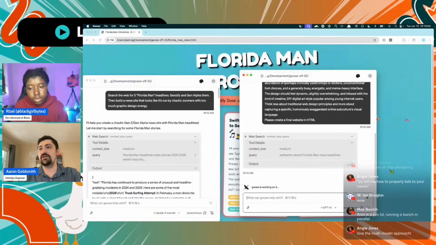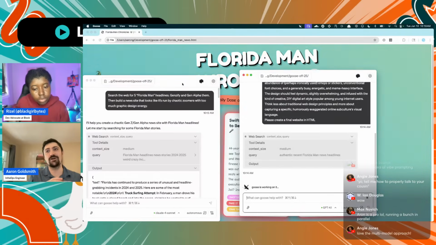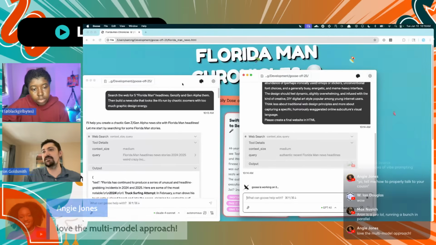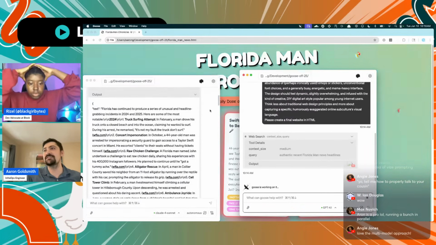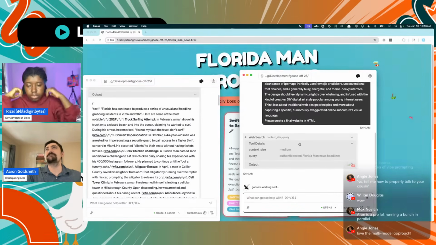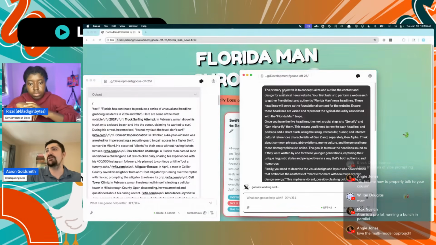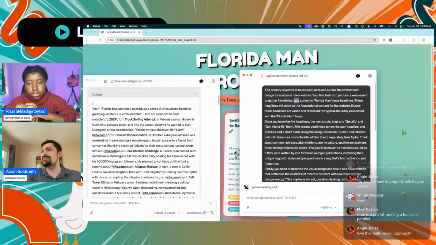So I'm going to close this window. But the thing about Goose is it's really easy to open up a new session and ask your quick question. Maybe you want to use it for an existing session. Hey, help me figure this out. Jump back in, and context is really important. So that's why I started a new session here with the primary objective. This is saying to conceptualize and outline.